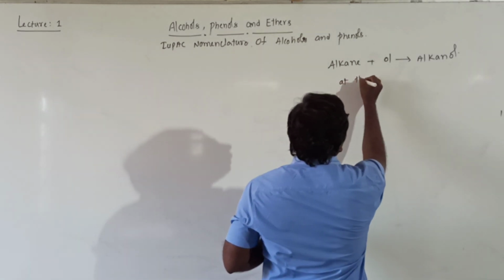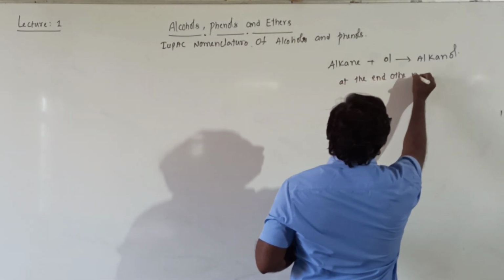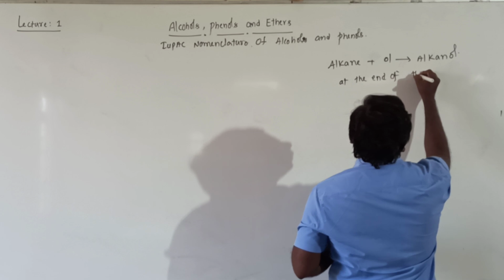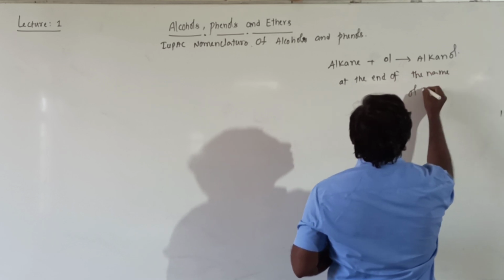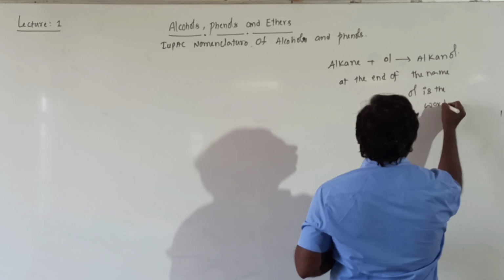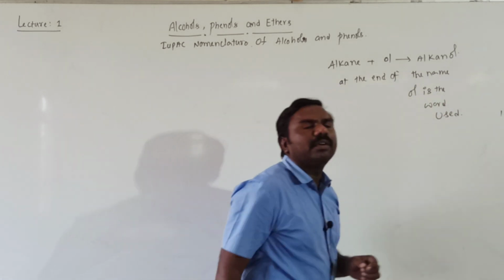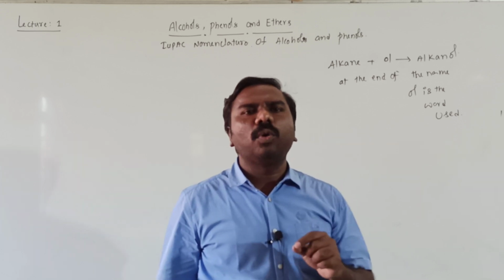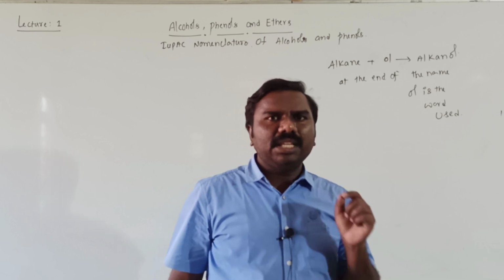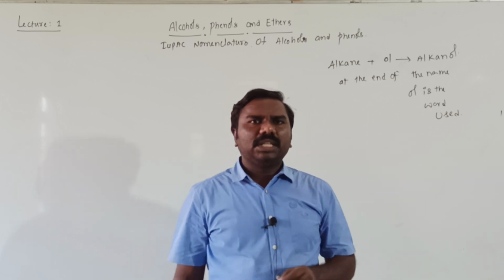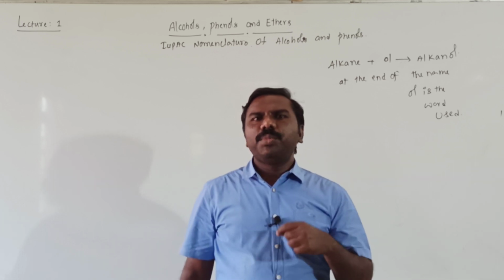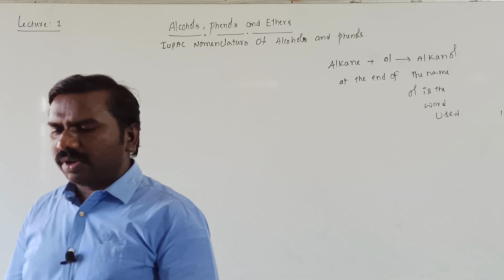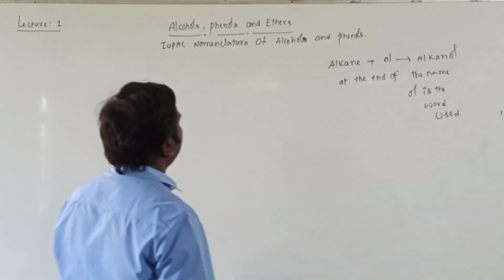OL is the word used at the end of the name. Getting all of you? Methane, E is replaced by OL, methanol. Ethane, ethanol. Butane, the letter E replaced by OL, butanol. So the rules are already well known; I am not giving the rules. Directly I am moving to the nomenclature.